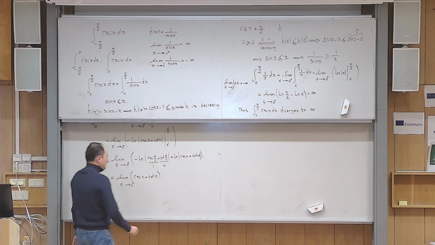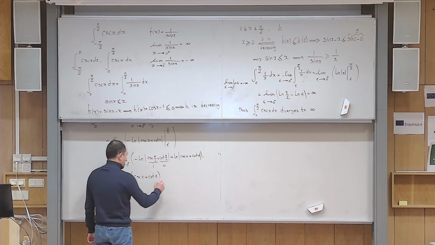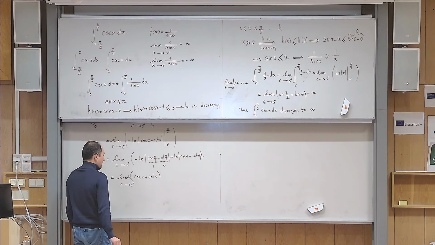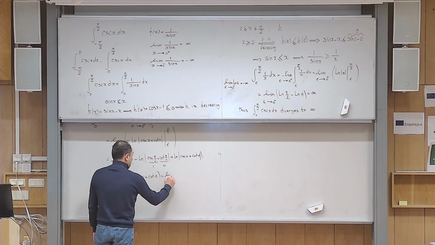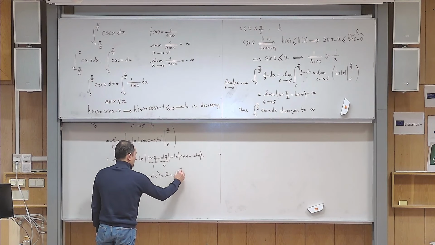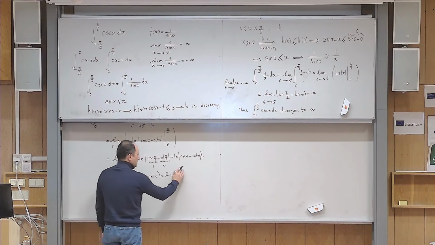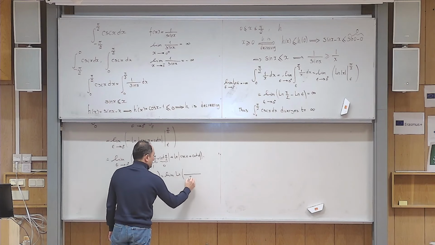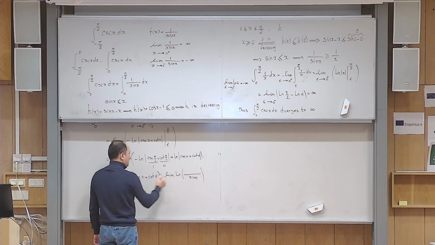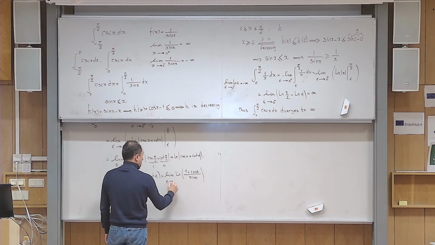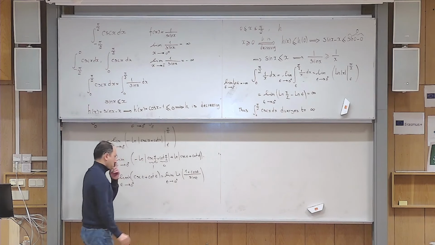Okay, so we have to calculate this limit. Oh, sorry, I forgot to write ln. So there's an ln here. Okay, so this becomes the limit of ln. This becomes 1 over sine, this becomes cosine over sine. So let me take the common denominator sine epsilon, and then 1 plus cosine epsilon, and epsilon goes to 0 from it.